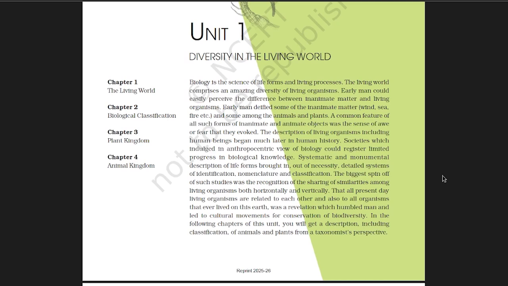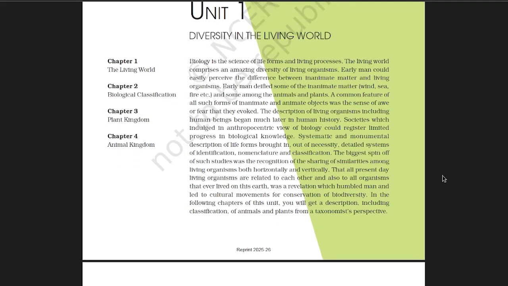Meanwhile, zoology is a branch of biology which deals with the study of animals. Zoology means the study of animals. Here, Aristotle is considered the father of zoology. Who is the father of zoology? It is Aristotle, but the father of botany is Theophrastus, and he was a student of Aristotle. Let's move on to the chapter.